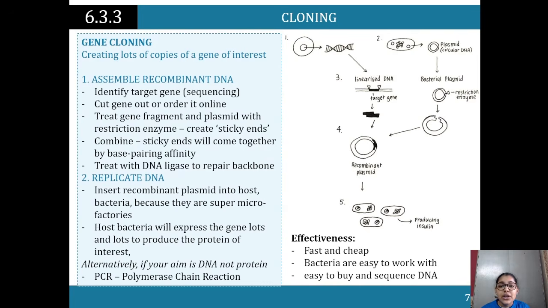organism cloning. Gene cloning, so creating lots of copies of a gene of interest, so assembling recombinant DNA to identify the target gene. Remember, we've got the target gene, cut the gene out or order it online, treat gene fragment and plasmid with restriction enzymes. It creates the sticky ends that are going to stick. Combined sticky ends will come together by base pairing affinity, and so then we're treating that solution with DNA ligase to repair the backbone. Replicate DNA, insert recombinant plasmid into host bacteria because they'll be super microfactories. Host bacteria will express the gene lots and lots to produce the protein of interest.